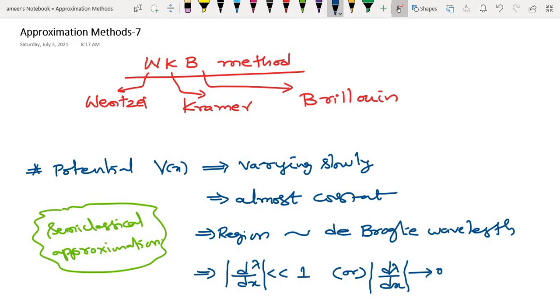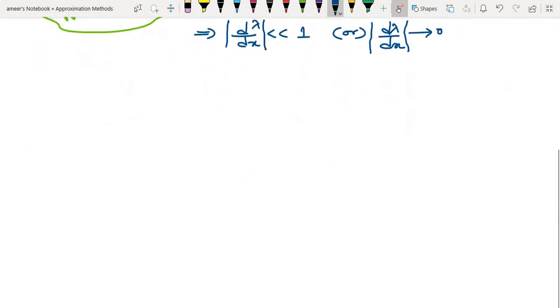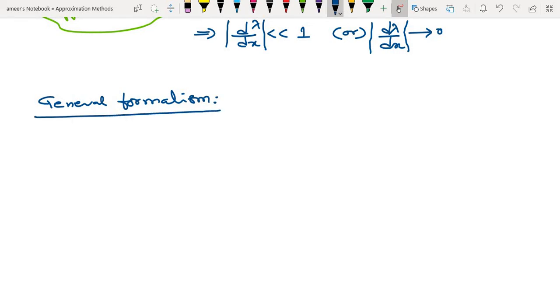Let us see the formalism of the WKB method, the general formalism. Always remember there is the time independent Schrodinger equation, the stationary state solution, which is very well known to us.